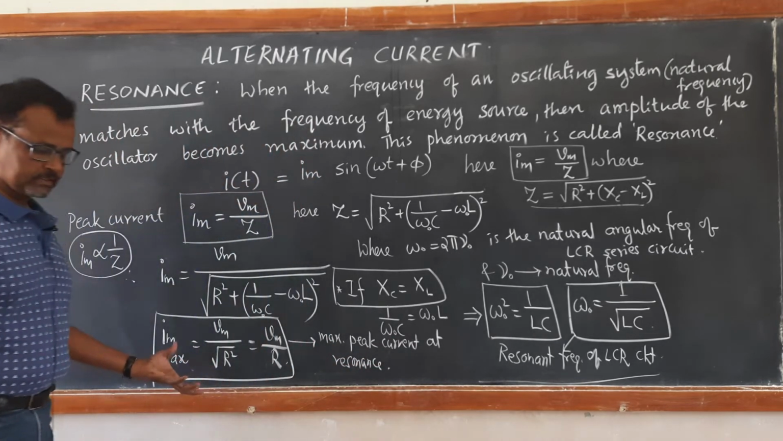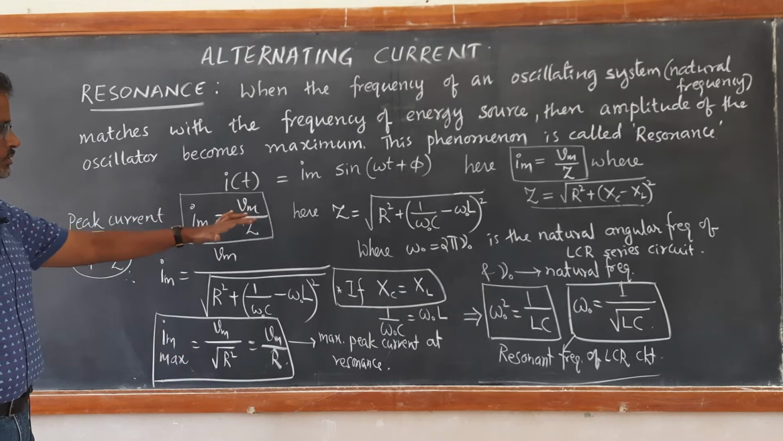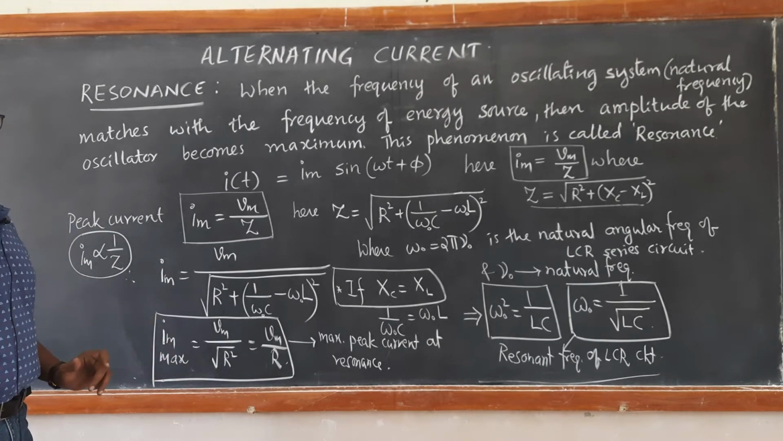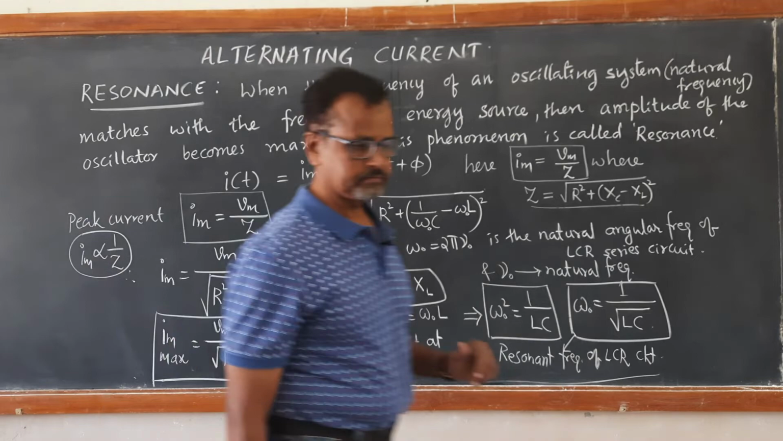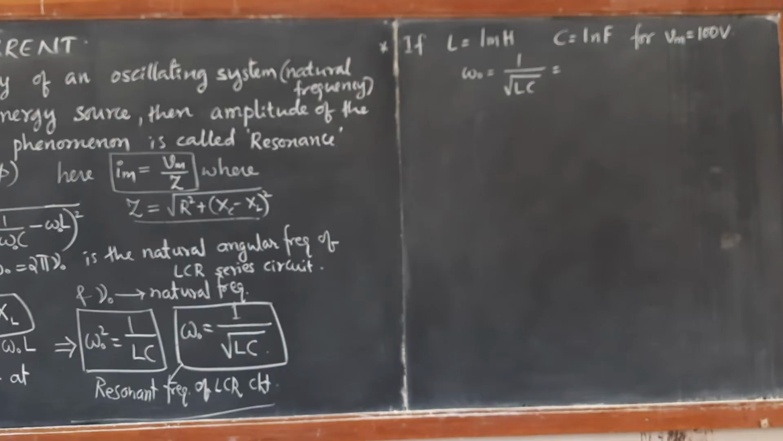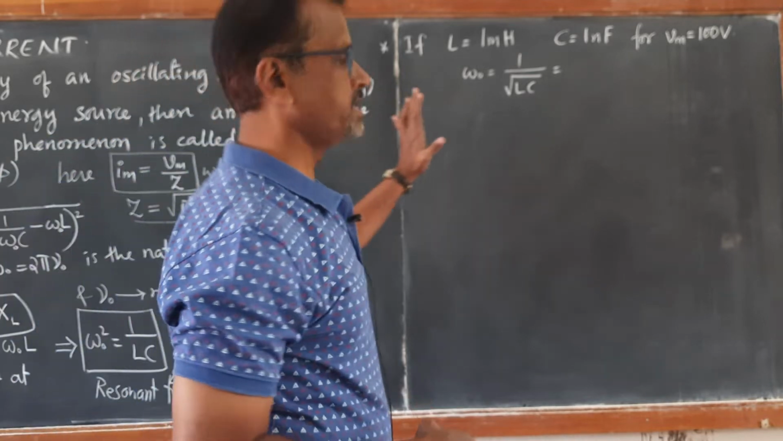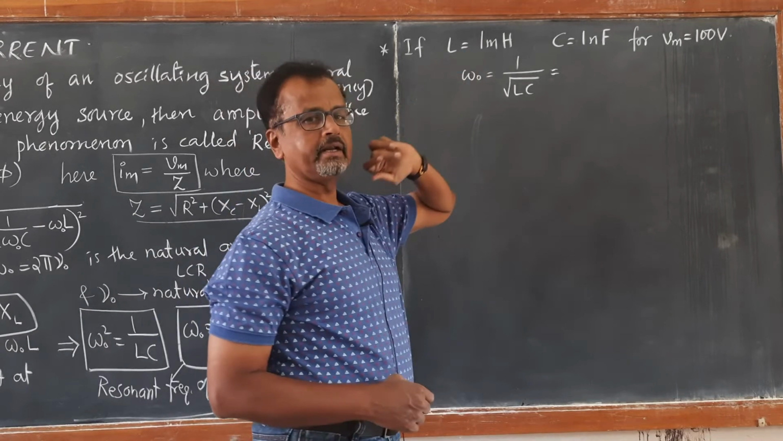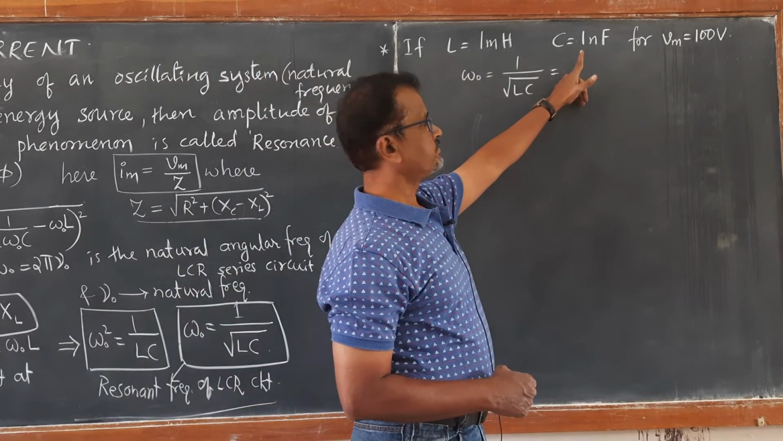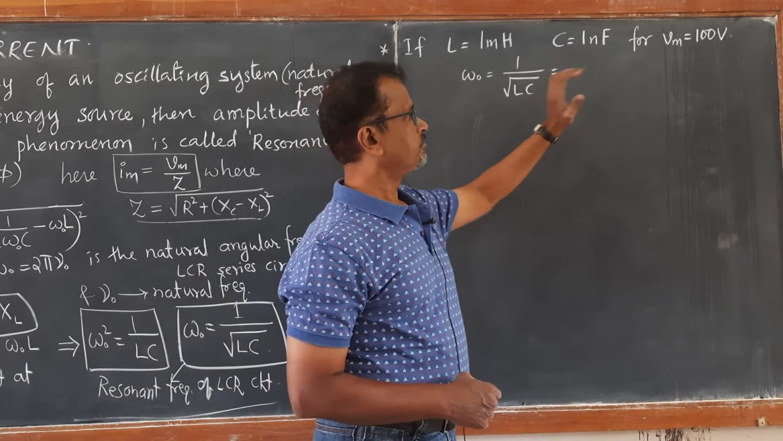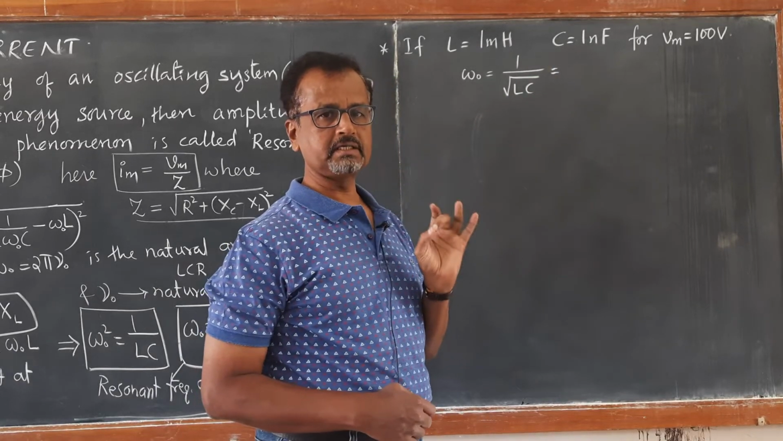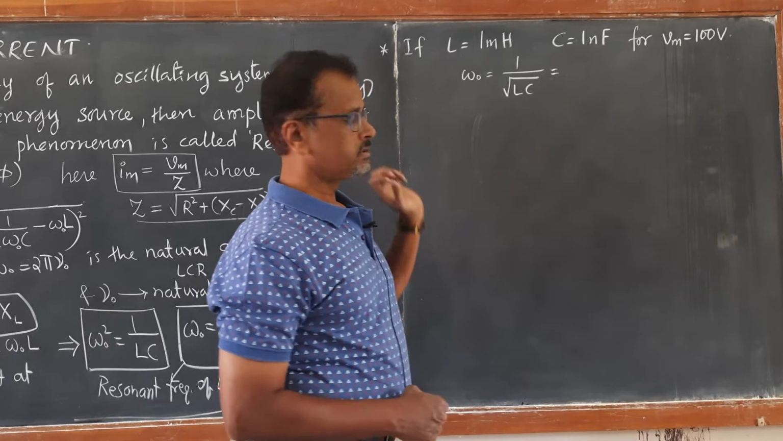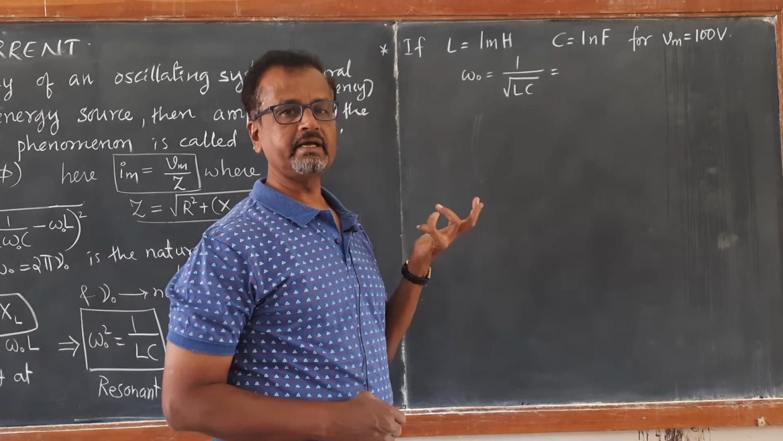So let us look at one particular example. Using that example, you will come to know the meaning of this resonance frequency and the meaning of the peak value of current. Consider an example of an LCR series circuit wherein the inductance of the inductor is 1 millihenry and the capacitor is of capacitance 1 nanofarad. For a peak voltage Vm of 100 volt, what is the natural frequency of that LCR circuit?